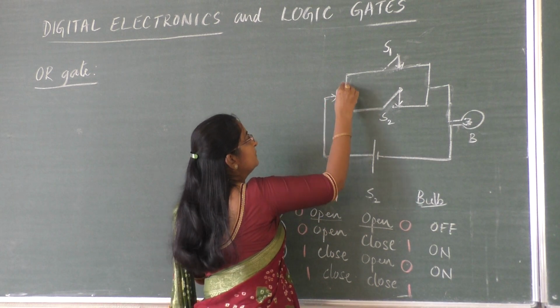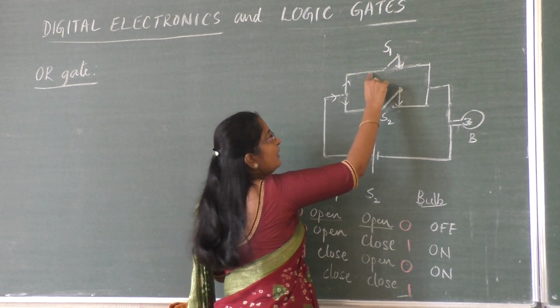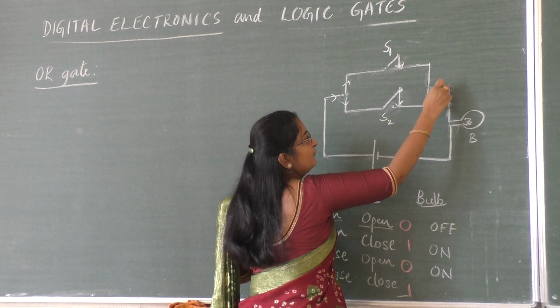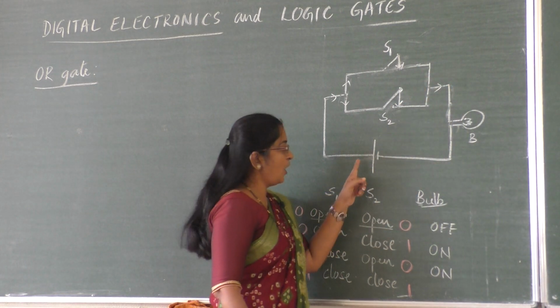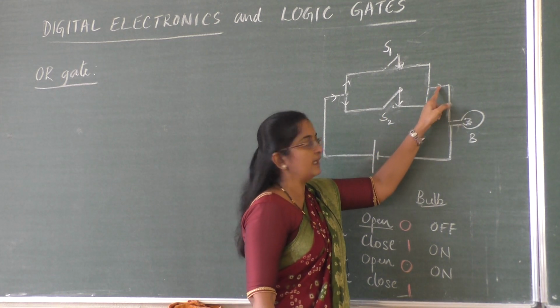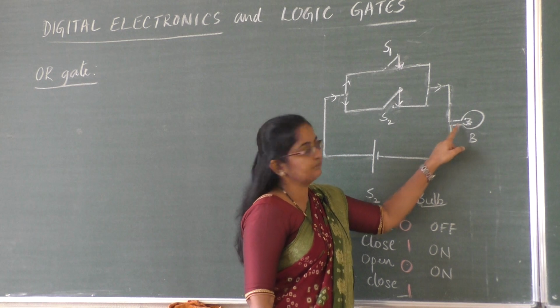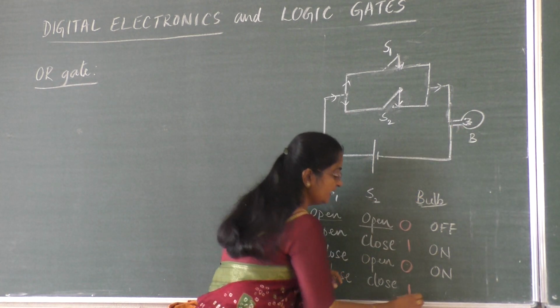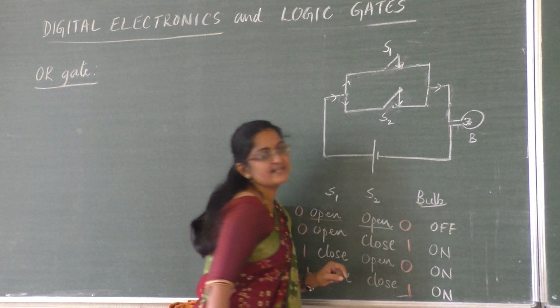So current comes up to here and the current divides. 5 ampere flows through this, 5 will flow through this, and again it will recombine, and finally I will get the full 10 ampere. The battery has given the power supply, the full current comes here, and that full current will get to the bulb, and that bulb will glow. So again this is on condition.